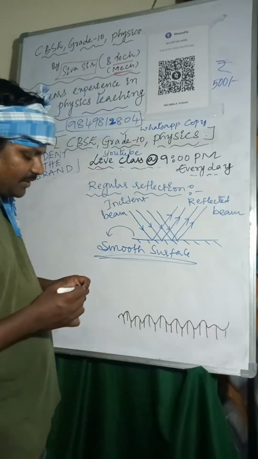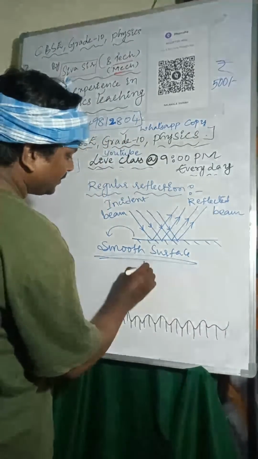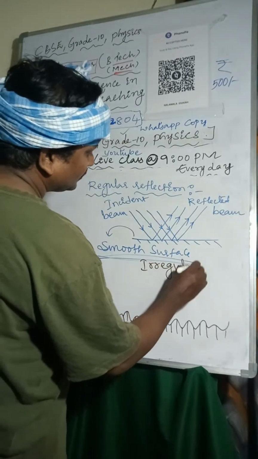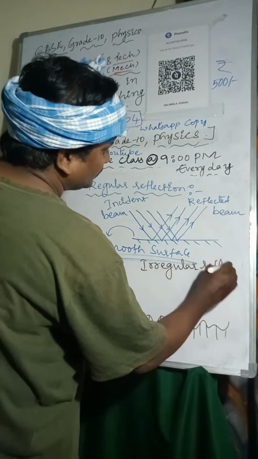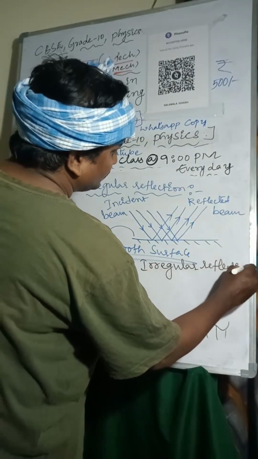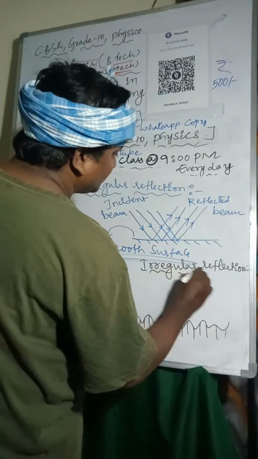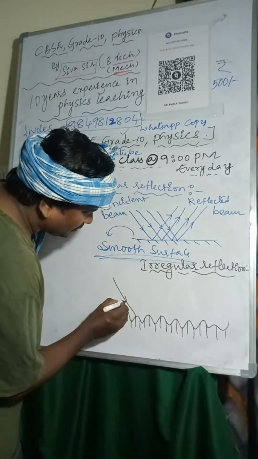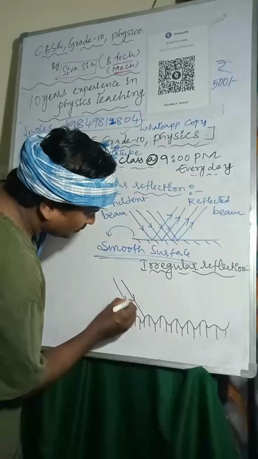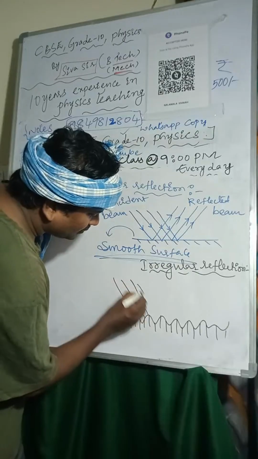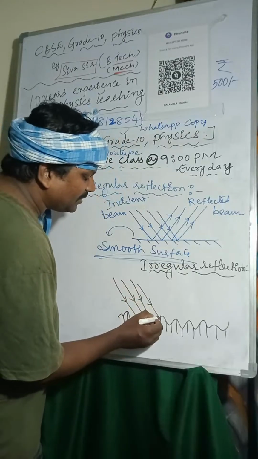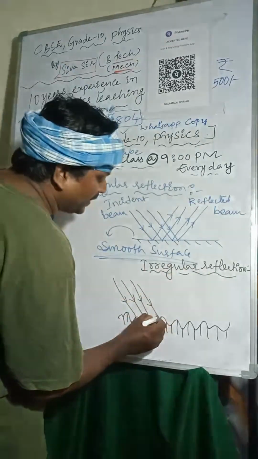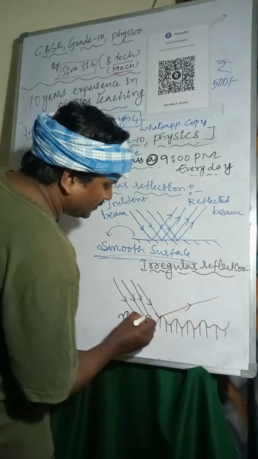The incident beam is parallel, but the reflected beam is not parallel. So it goes in different directions.